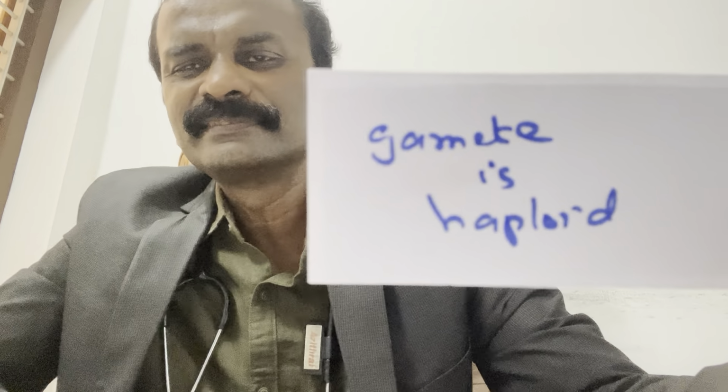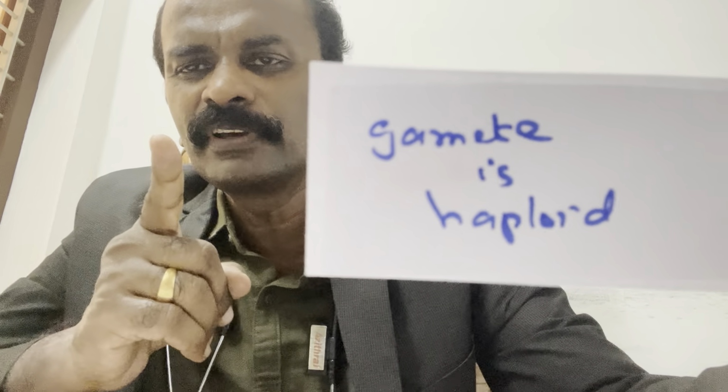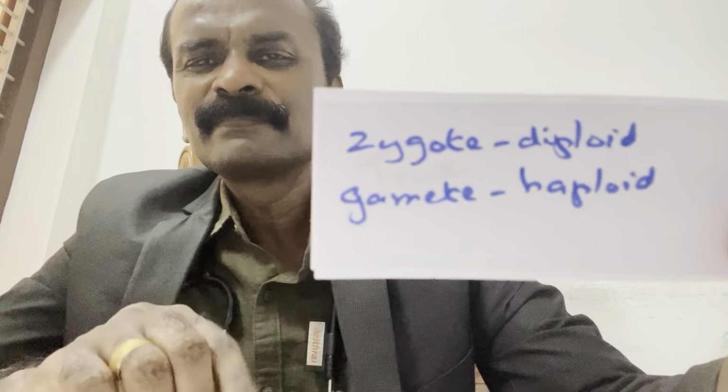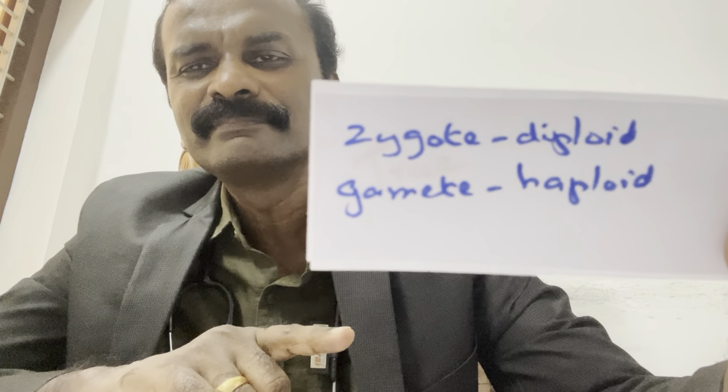Now you answer this question. Gamete is haploid. True or false? This is called NEET preparation. It is a true statement. Keep it in mind. I'll summarize: zygote is diploid, gamete is haploid.